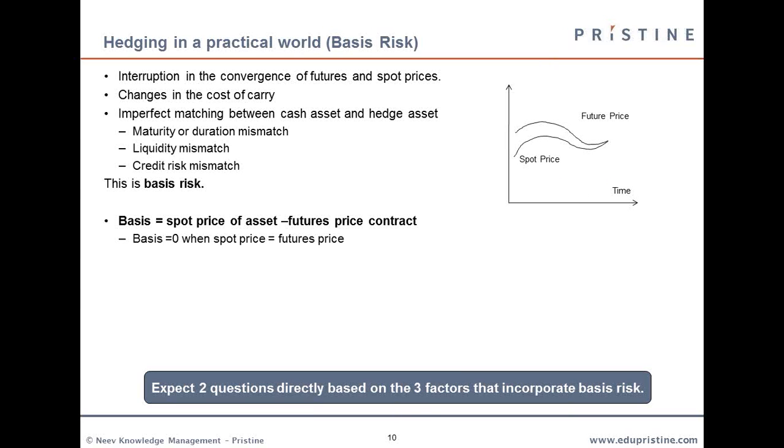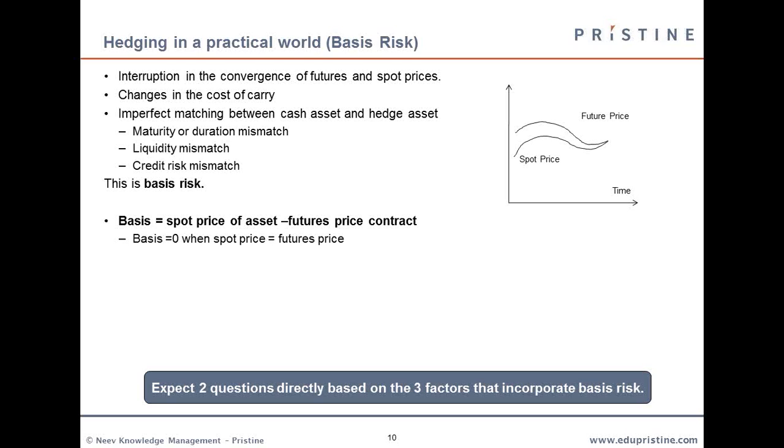Okay, now we'll take a look at basis risk. Basis risk is basically defined as the difference between the spot price of the asset that you are trying to hedge and the futures price of the contract which you are using to hedge. The type of risk involved here is an interruption in the convergence of futures and spot prices.